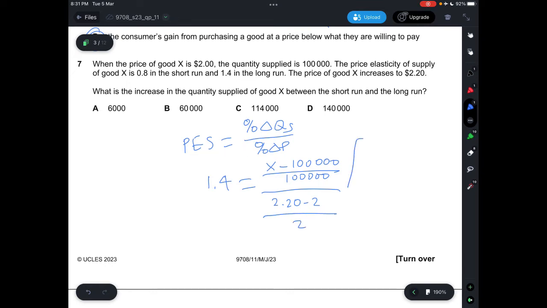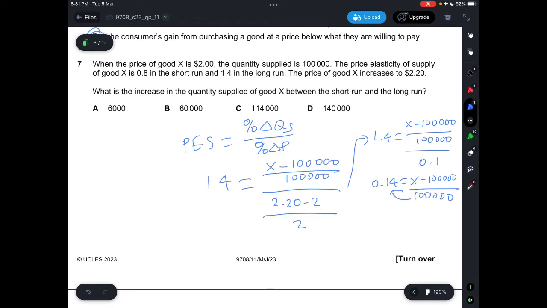So by doing this, we'll get 1.4 equals x minus 100,000 divided by 100,000, divided by $2.20 minus $2, and then divide by 2, you get 0.1. Then we just take 0.1 and we multiply by 1.4. You get 0.14.